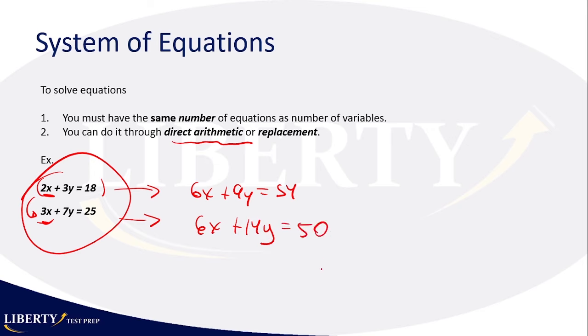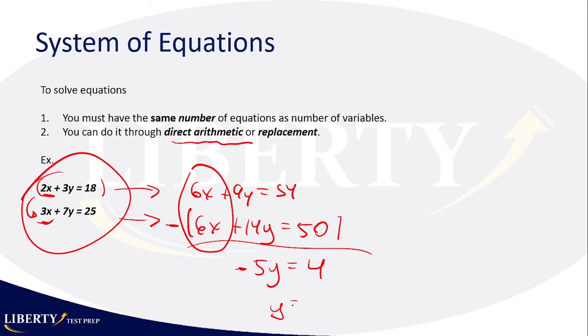What I'm going to do is subtract the first one from the second one. Why? Because I want to get rid of this. So once you have that, you get 0 here, and you get here minus 5y is equal to 4. You see? That's what we get, and then we get y is equal to minus 4/5. So we have the value for y, and then it will be easy for us to get the value for x. We just plug it in here, any of them, and we get the value for x. Now, that's the way we do it through direct arithmetic. We can add or subtract equations.